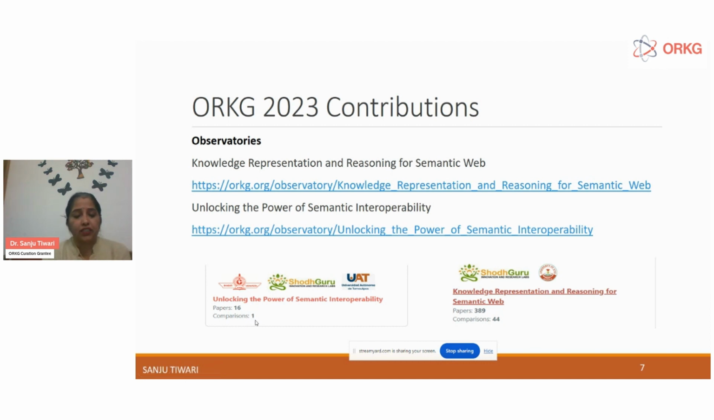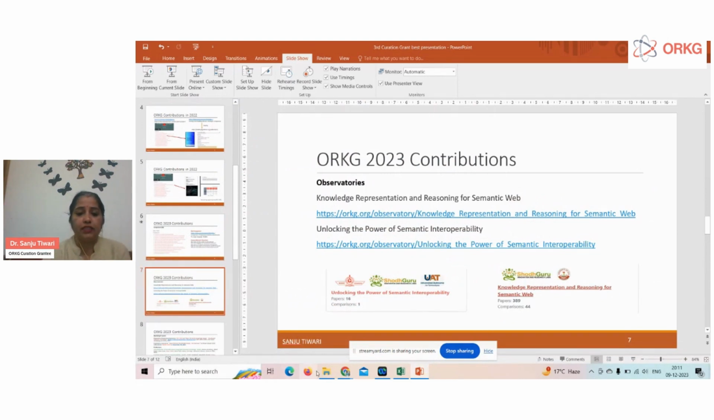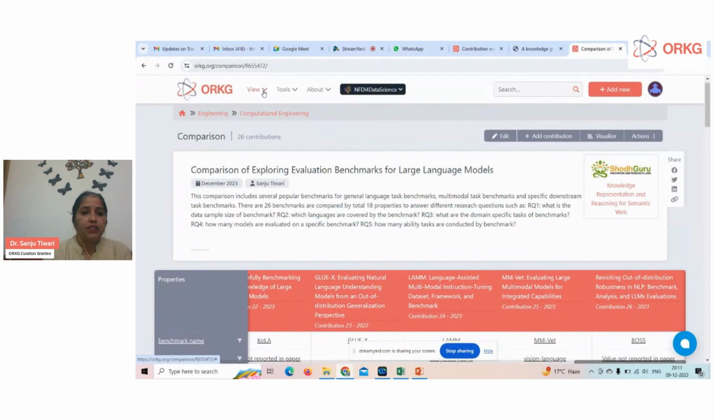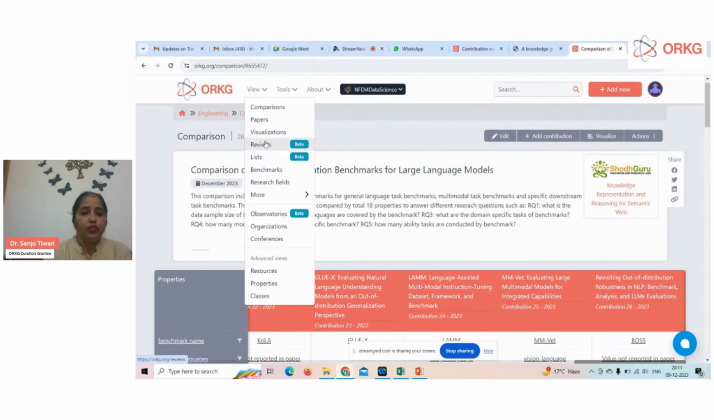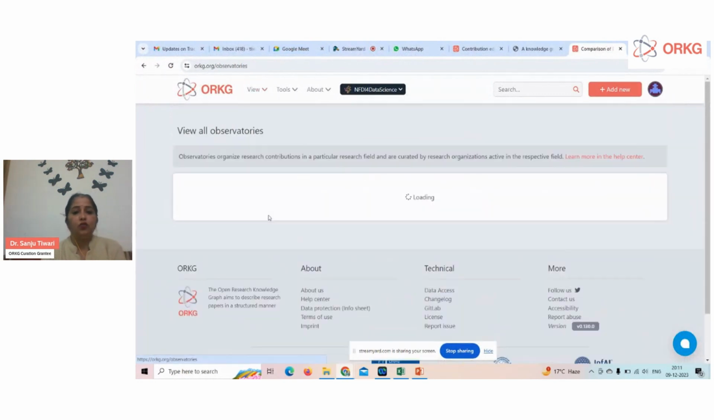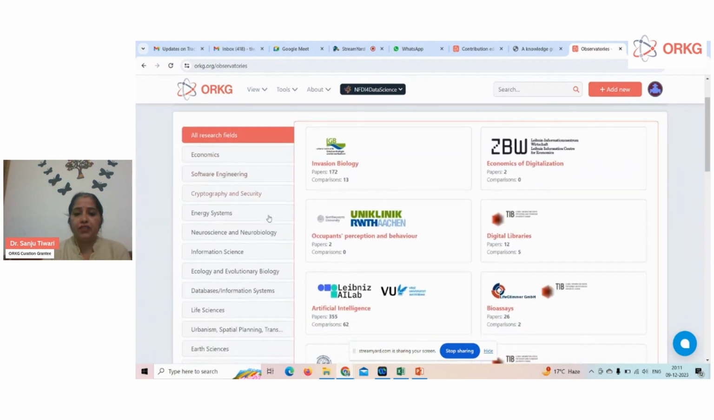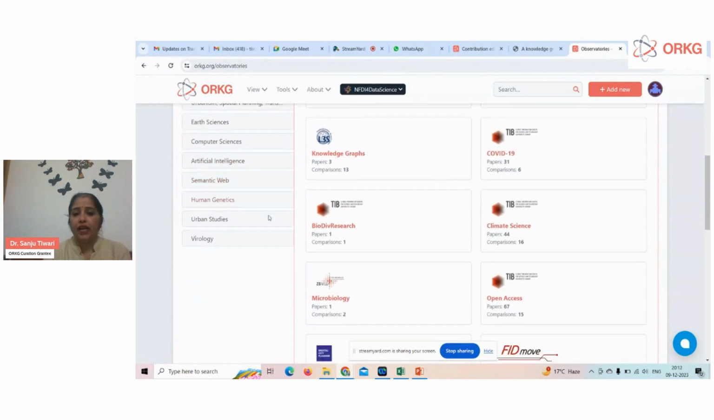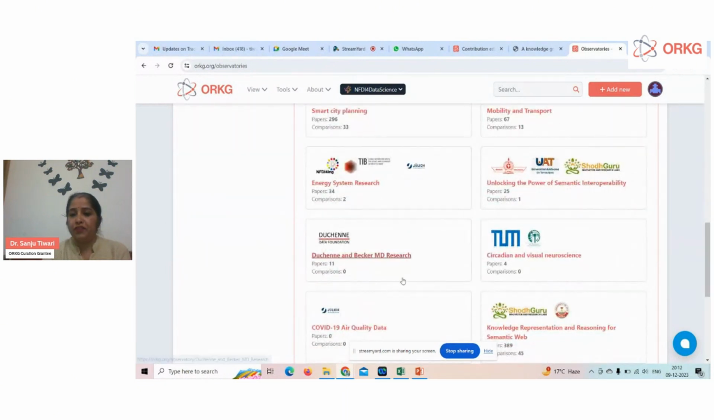So it can be accessed on the ORKG website. I can show it here. Anyone can go on the website of the ORKG, and here you need to go on the observatories. Here you can find a list of all the observatories on different topics. And the observatory that I have shown here is "Unlocking the Power of Semantic Interoperability".